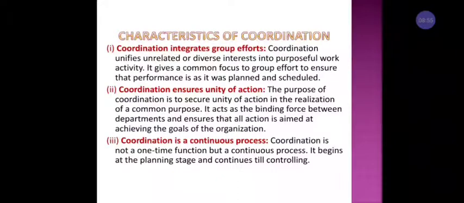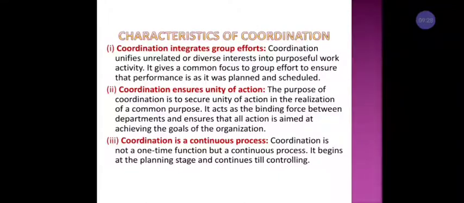That means the top level management sets the organizational goal, and also appoints different individual employees to work in the organization. All those individual employees have to work as a group. Then only can we easily achieve the organizational goal. If you work as a group, there we can see unity.